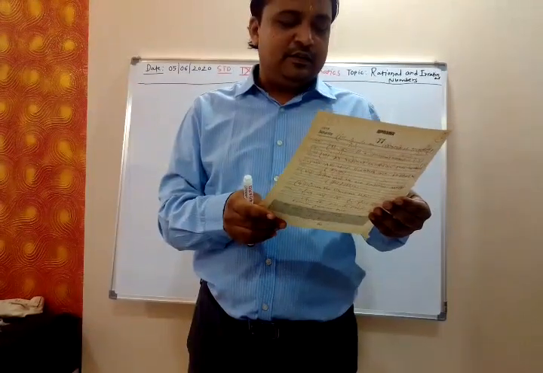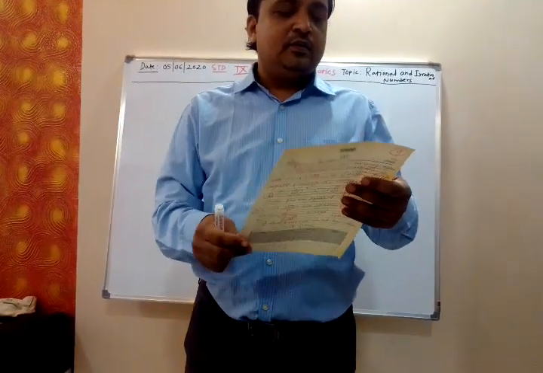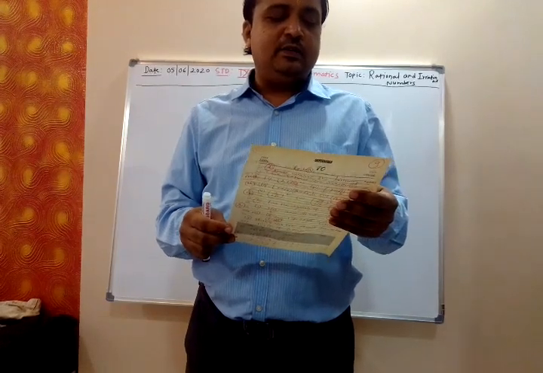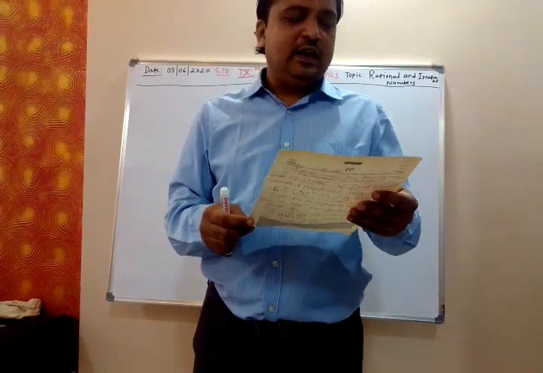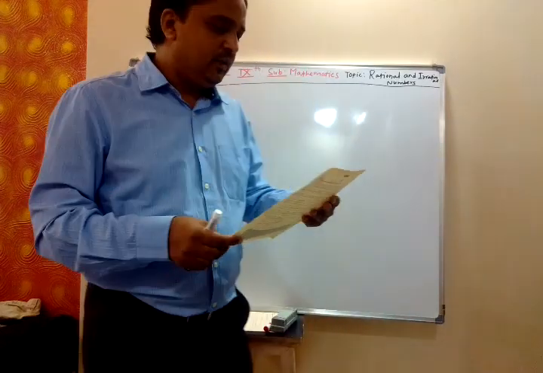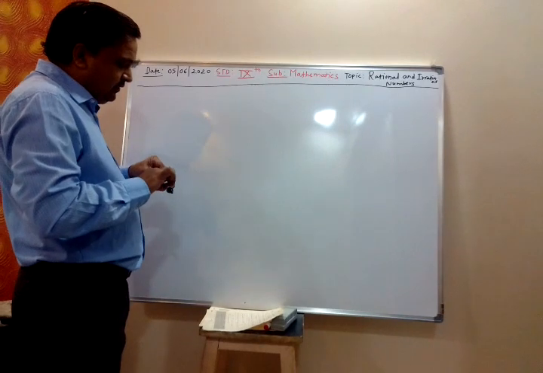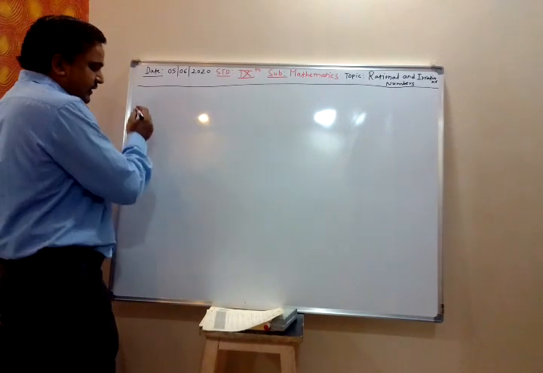Whether true or false. So 2 upon 7 is an irrational number, 5 upon 11 is a rational number. Up to that much we have done. Now 3 more are there. Sir, full true or false is done. All 3 more are there. We have done up to 5th. Now 6th.